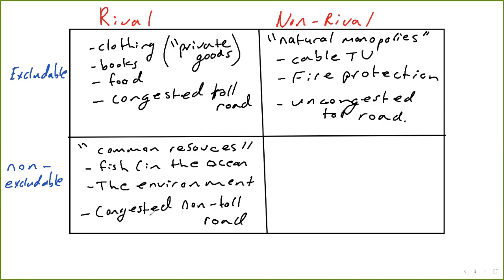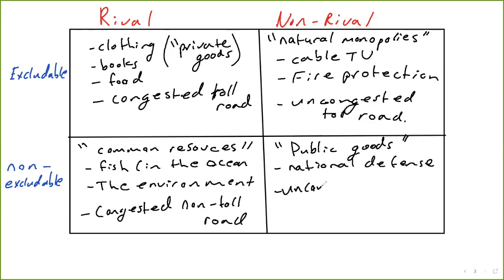For the non-toll road, it's rival. If you're on the road, you're diminishing the amount of space for someone else to be on the road if it's congested, but it's non-excludable because it's not a toll road. Anyone can enter the road. And then finally, non-rival, non-excludable goods are what we call public goods. These are going to be things like national defense, an uncongested non-toll road.